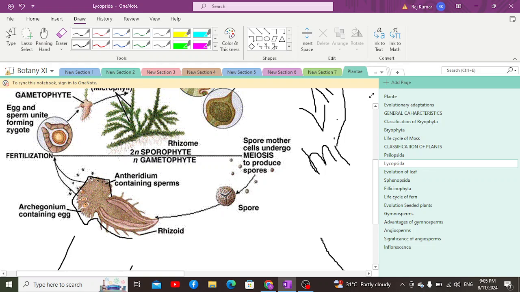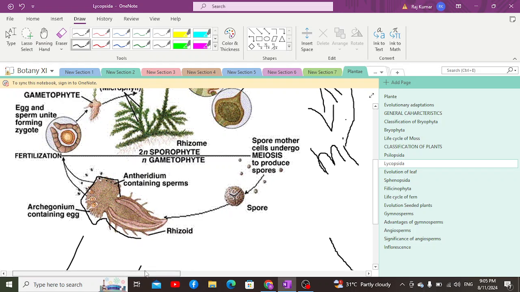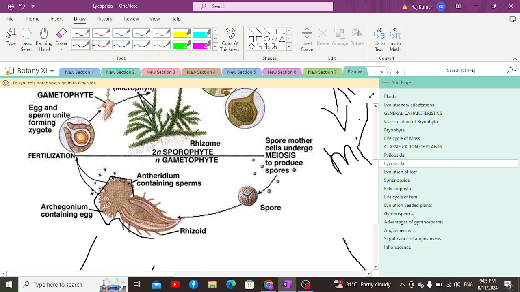The antheridium produces sperms, and the archegonium produces the egg. This structure we call a prothallus, which is mostly associated with mycorrhizal association and is photosynthetic as well, mostly underground, but independent of the sporophyte.